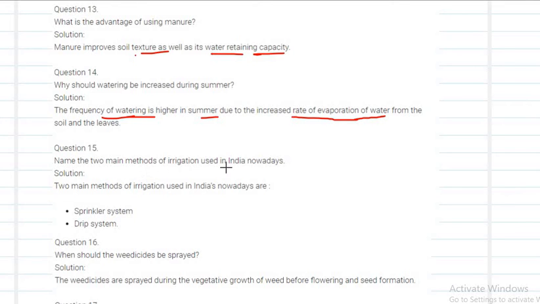Name the two main methods of irrigation used in India nowadays. That is the sprinkler system and the drip system. These are the two methods which we are using nowadays.